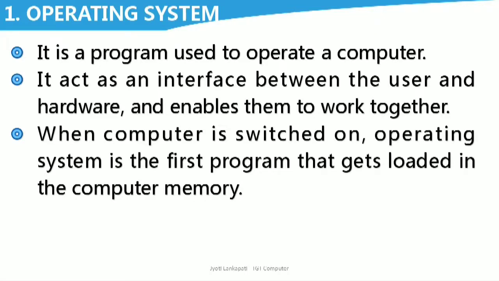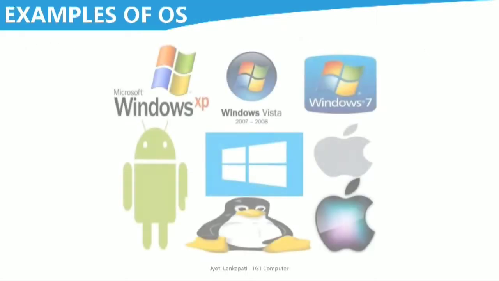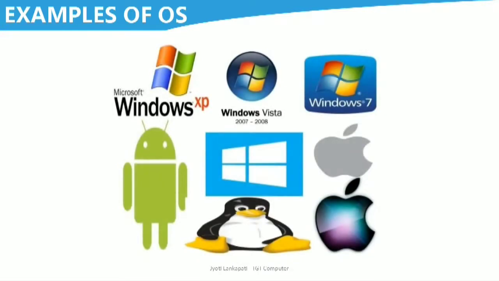When computer is switched on, operating system is the first program that gets loaded in the computer memory. So which program first loaded in the computer memory? Operating system. Now see the examples of operating system. Windows XP, Windows 7, Windows 8, Mac operating system, Android operating system, Unix, Linux. These all are the examples of operating system. In school, we are learning Windows 7. In phone, we are having Android application.